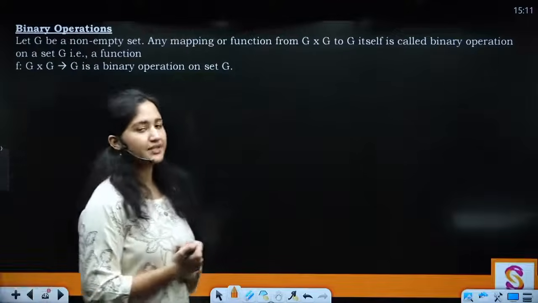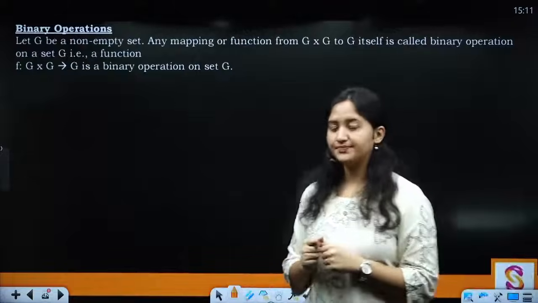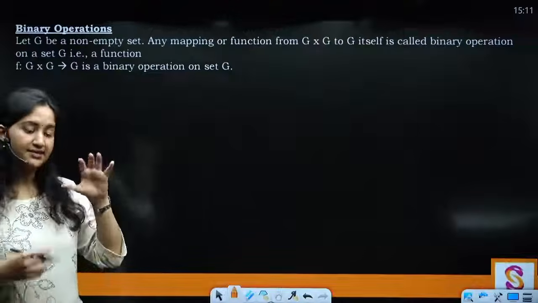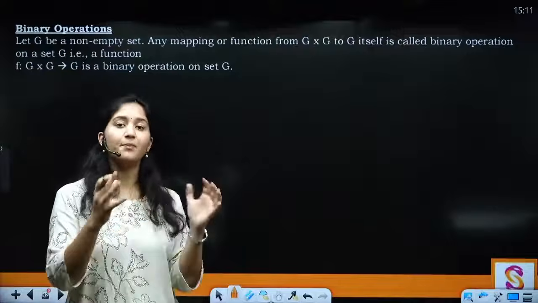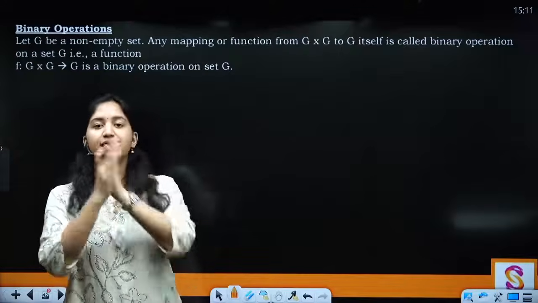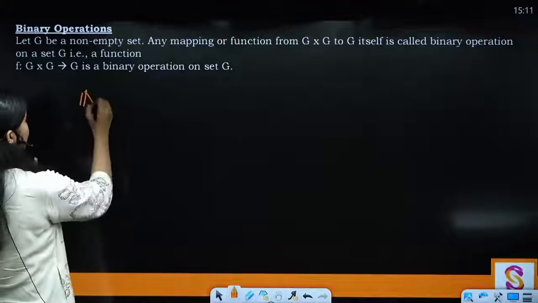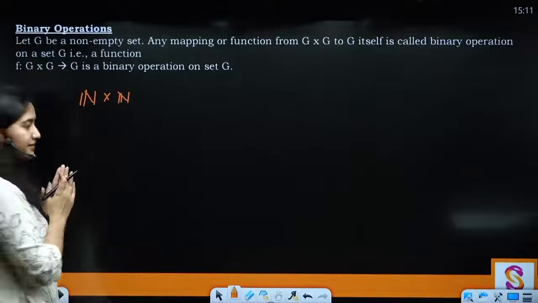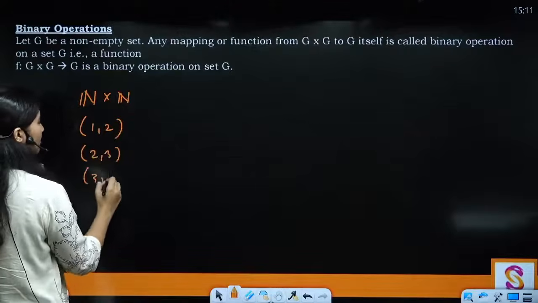So basically, until now we were just relating the elements of two sets. Now what we are trying to do is take the Cartesian product of a set. On every ordered pair we will apply an operation and then we are going to get some output out of it, right? For example, let's say I'm taking the set of natural numbers and I am taking the ordered pairs from it, like 1, 2, 2, 3, 3, 4 and so on.